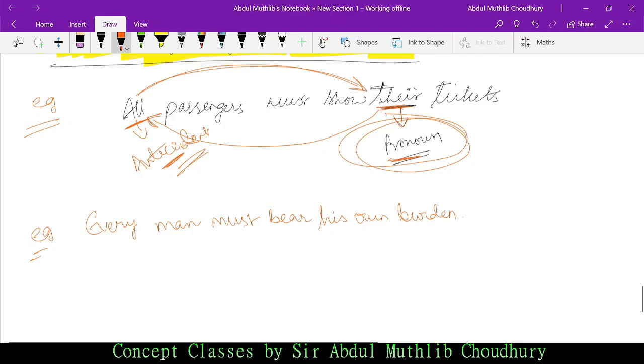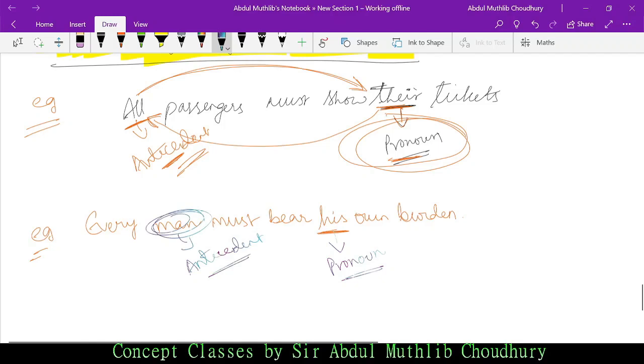See, every man must bear his own burden. What is the pronoun here? Let me just change the color of the ink. His is the pronoun. What is the antecedent? Man.